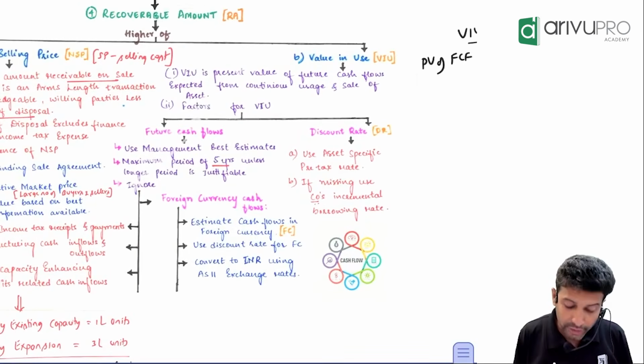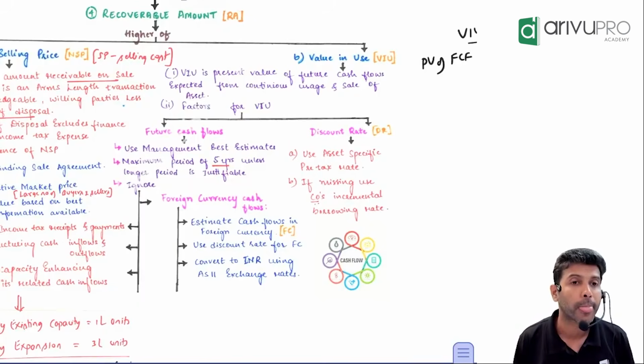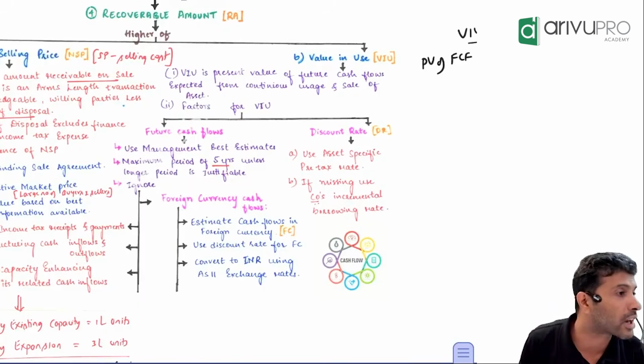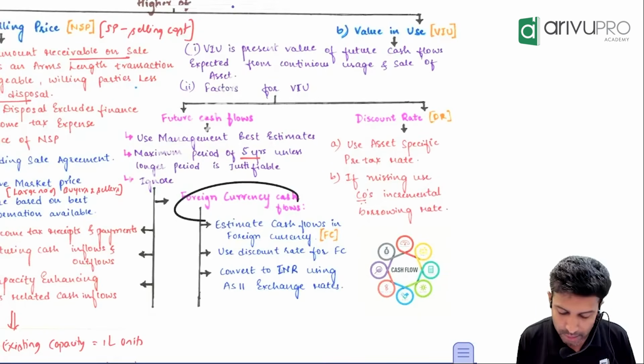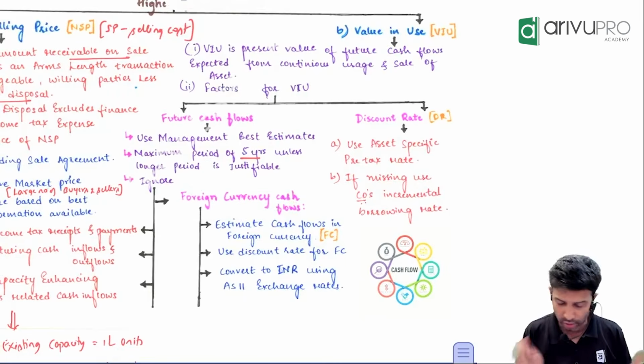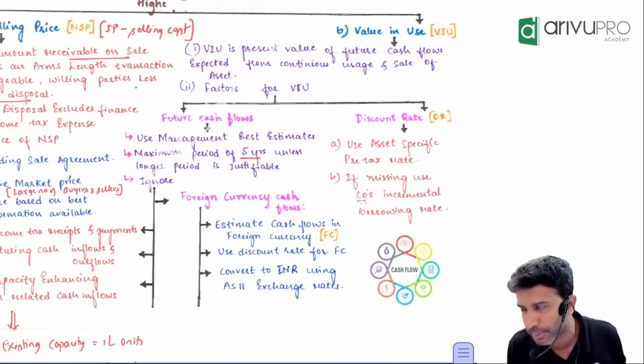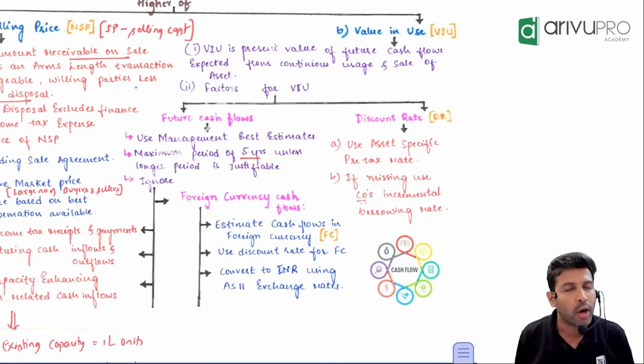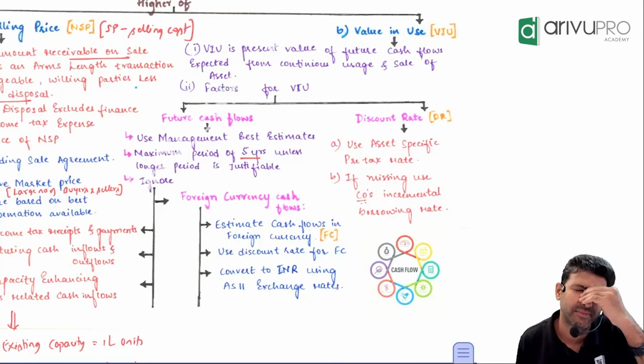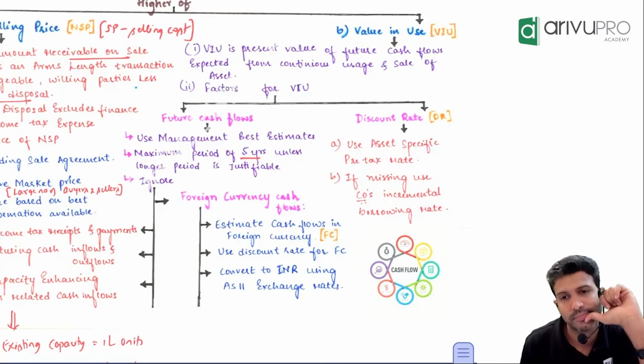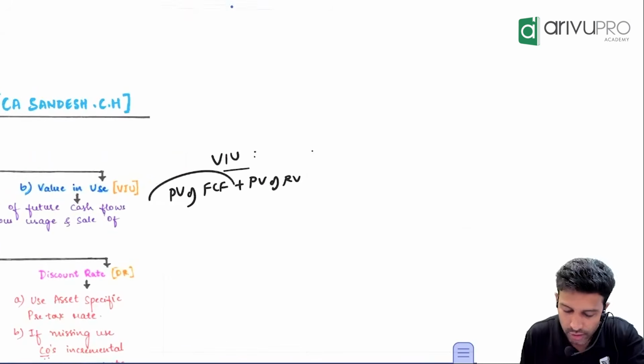Sir, what if I get cash flow in foreign currency? We have done one sum on this in a regular class. Now, there is no time for more sums, I'll just tell the concept of it. How do you calculate value in use? Present value of future cash flows plus present value of residual.